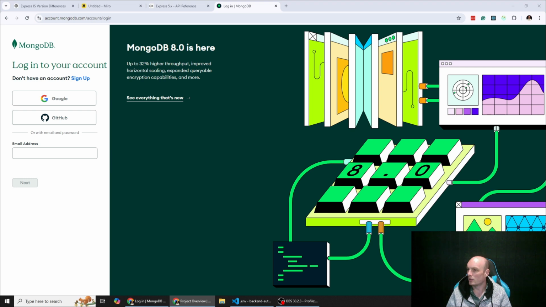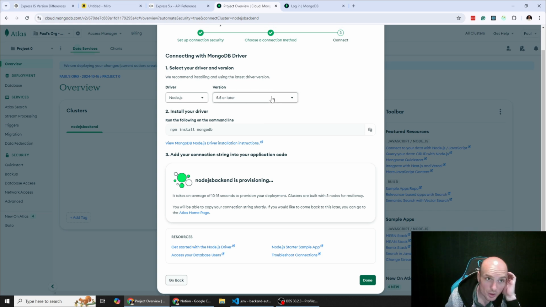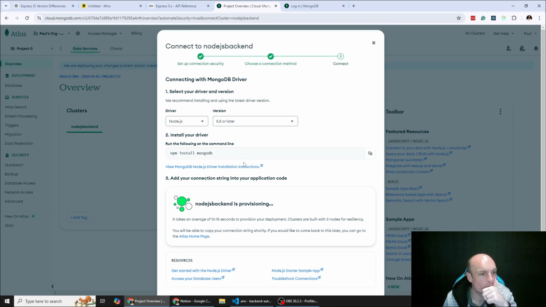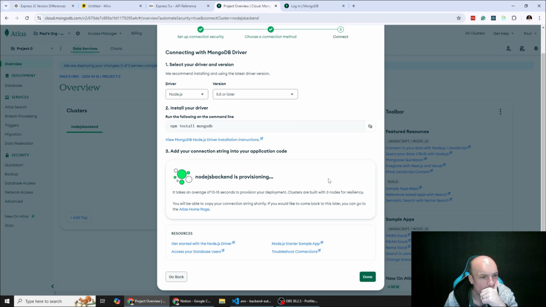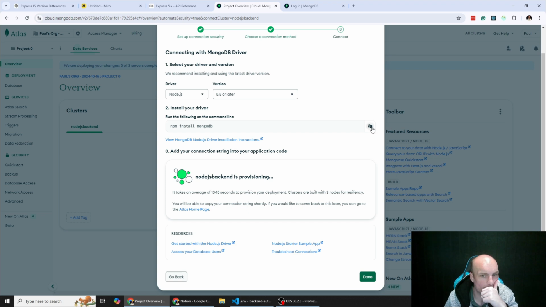All right. It's a little bit different how I've used MongoDB in the past, so I'm just trying to remember this. npm install mongodb. Yeah, let's go back.